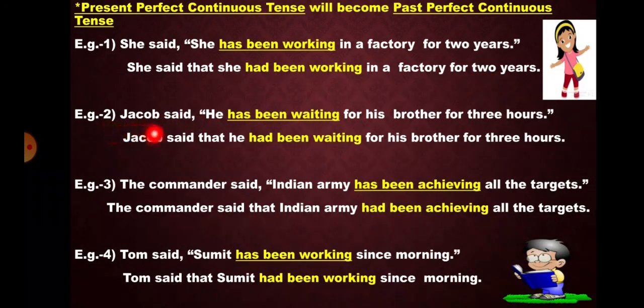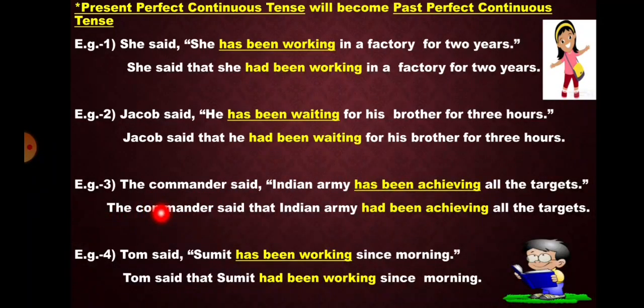Example 2. Jacob said he has been waiting for his brother for 3 years. Now, again, the reporting verb said is in past tense. So, there will be a change in the tense of reported speech. Has been waiting will change into had been waiting. And we will use conjunction that. Jacob said that he had been waiting for his brother for 3 hours.